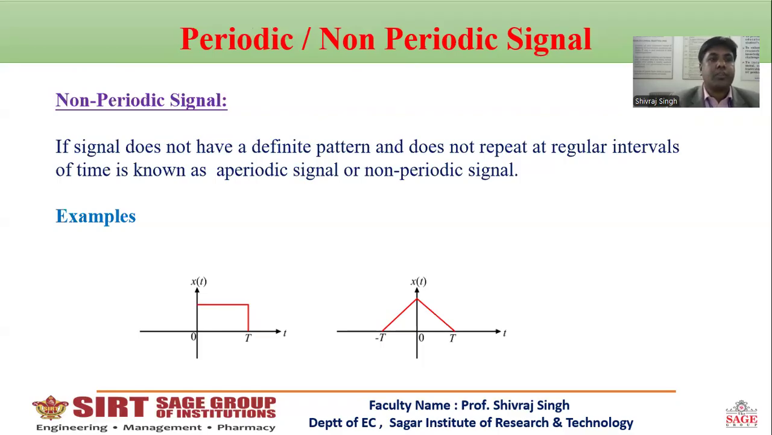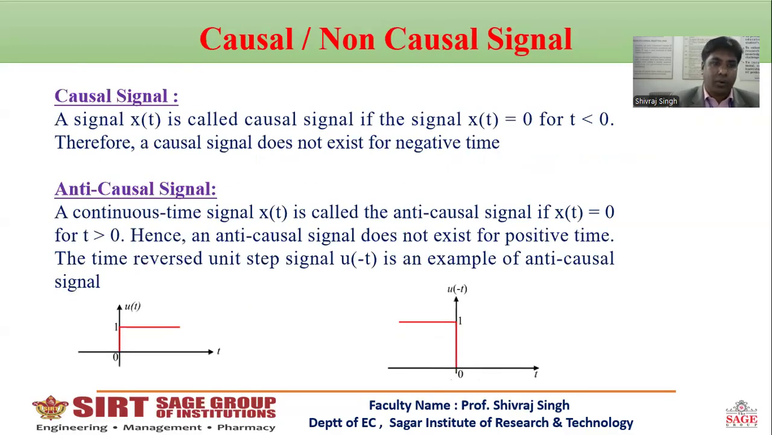Next, causal and non-causal signals. A signal x of t is said to be a causal signal if x of t is equal to 0 for t less than 0. That means x of t is 0 for negative values of t. Anti-causal signal: a continuous time signal x of t is called an anti-causal signal if x of t equals 0 for t greater than 0. That means it is not defined for positive values of t.